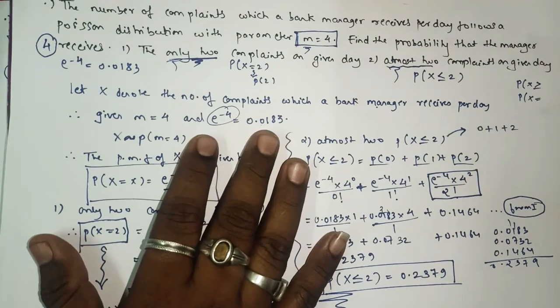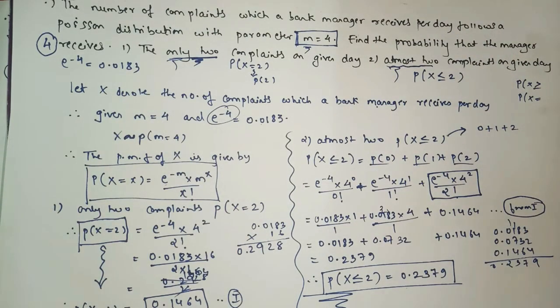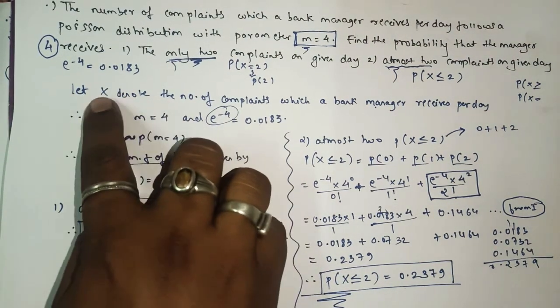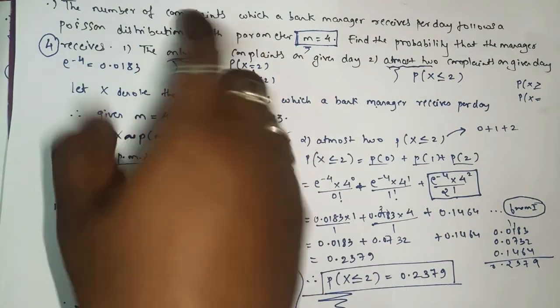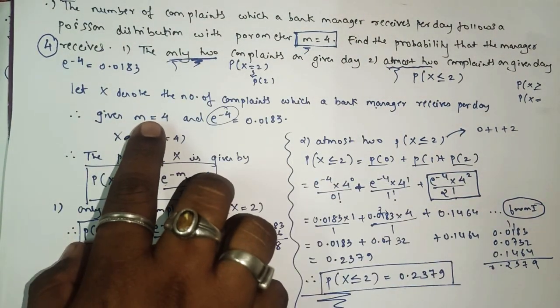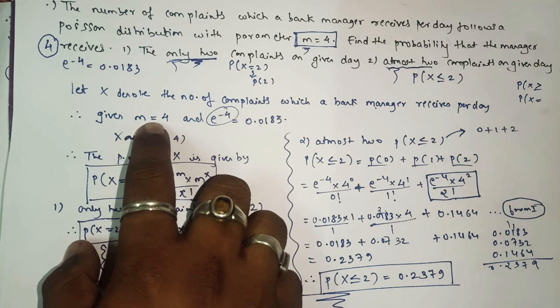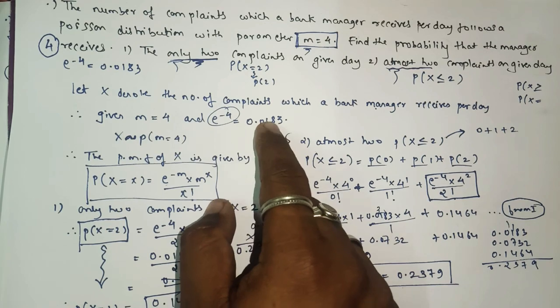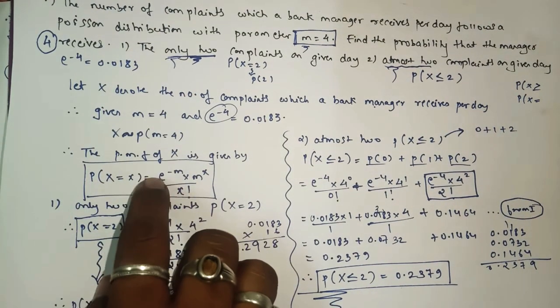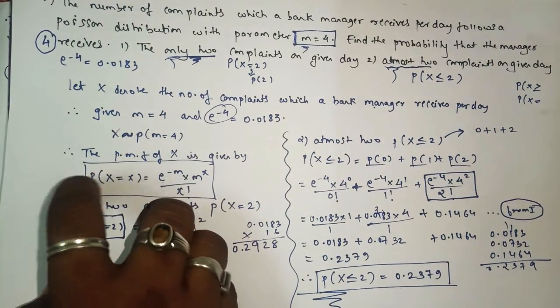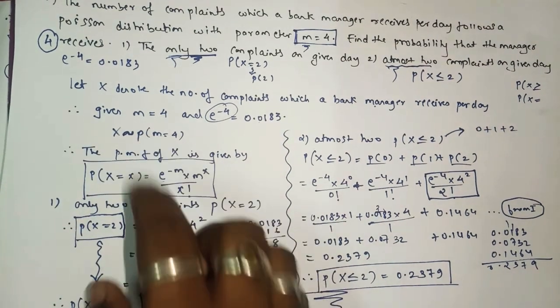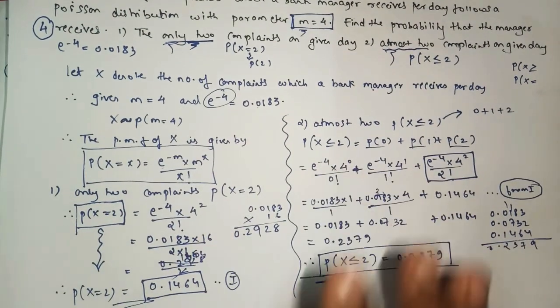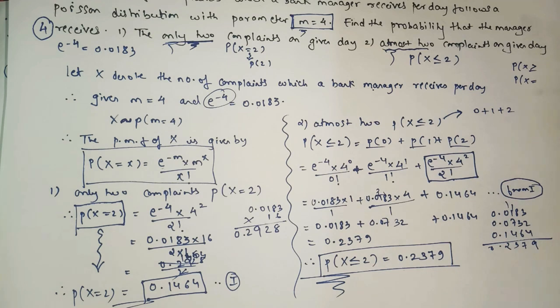Okay, and see to it that whenever it is in statement form, the first step you will write is x denotes number of complaints. So here m is 4, and e raised to minus 4, we have the value. Before writing the formula in each and every sum you have to mention this step, yes or no, then find the answer one by one. That's it. Okay, in this way you can find your answer. So let's move on to the next few sums. Okay.